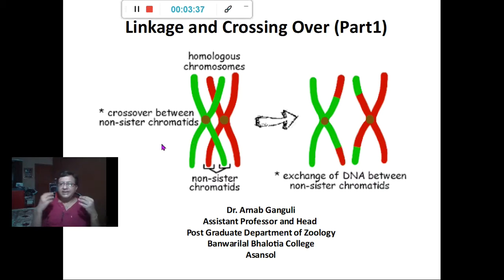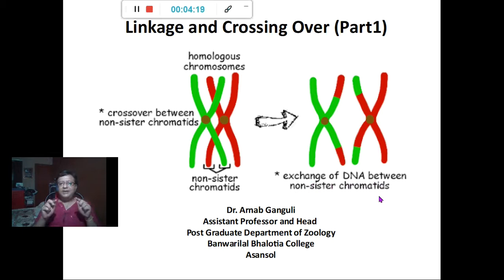Each cell of our body contains a set received from your father and a set received from your mother, 23 from dad and 23 from mom. During meiosis in our gametes, crossing over takes place between non-sister chromatids, one received from your father and one from your mother. Now you're making a new sort of complement, with an exchange of DNA between these non-sister chromatids. This you pass on to your children.